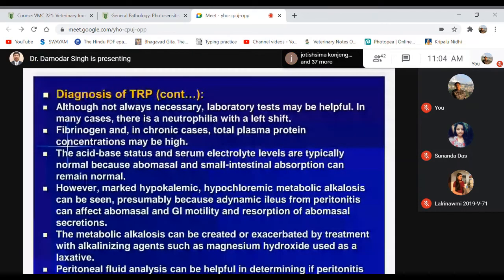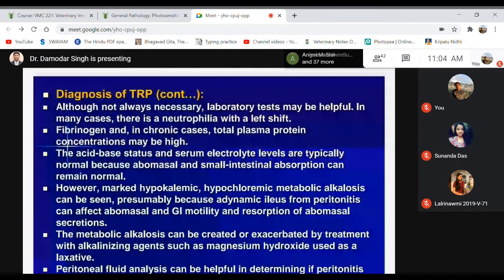And there may be fibrinogen and fibrin material, as in chronic cases, meaning fibrin deposits on the covering of the heart, the pericardium, in fibrinous pericarditis cases. When you use laboratory techniques to see the total plasma protein concentration, it may be high.